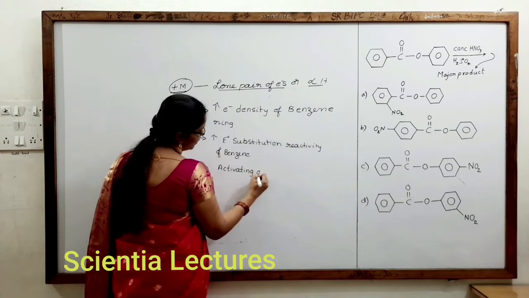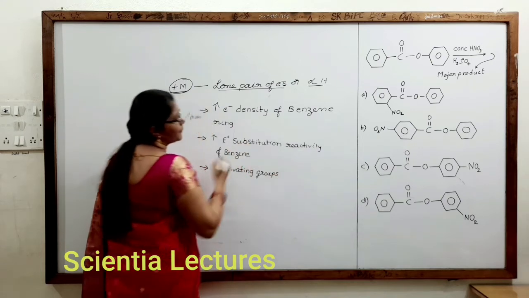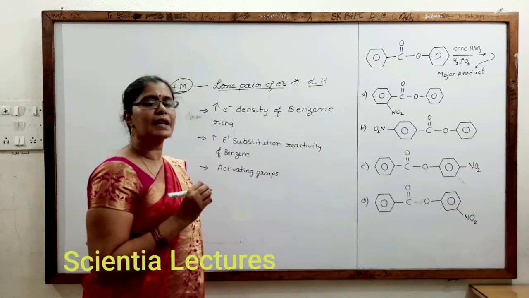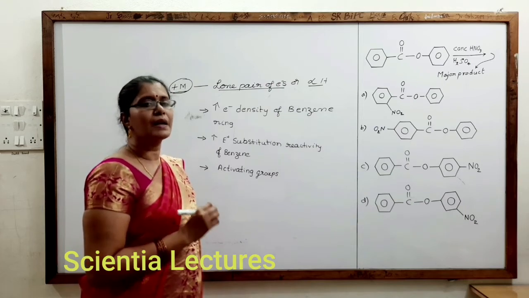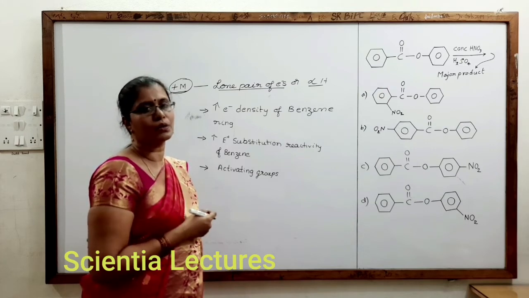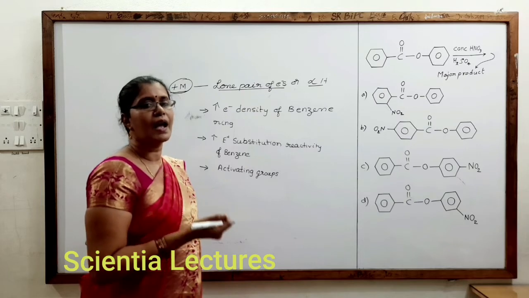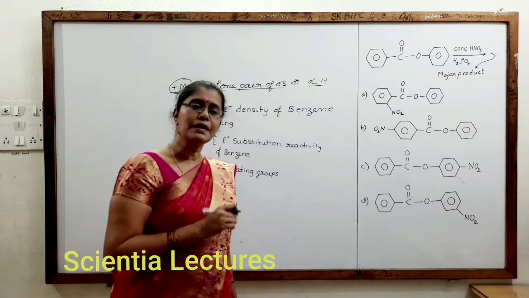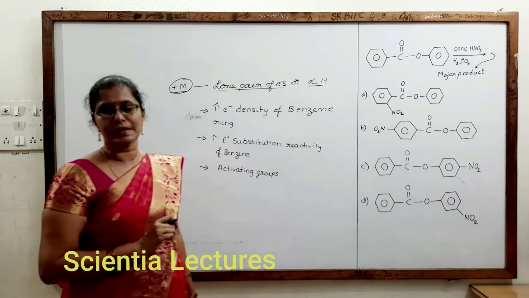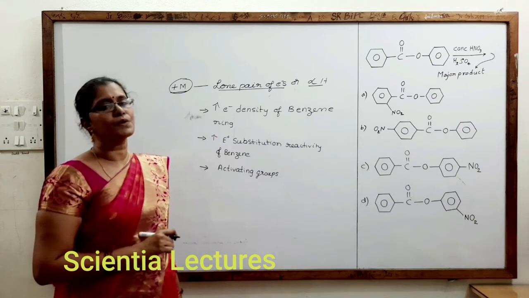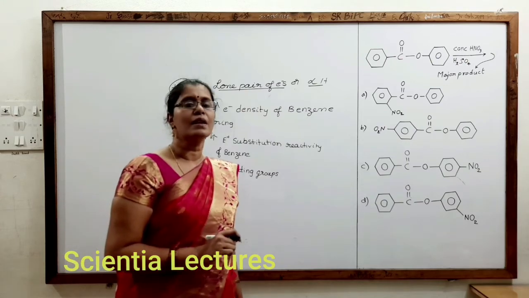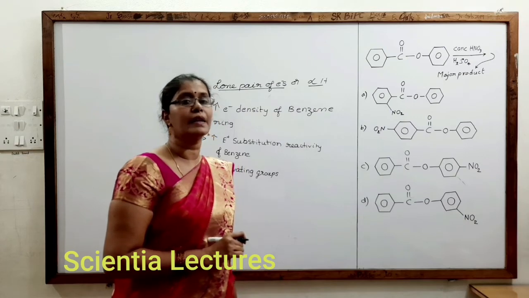All plus-M groups are activating groups except halogens, because in halogens the minus I effect is slightly greater than the plus-M effect. Minus I is the minus inductive effect. It will pull the sigma electron cloud; pulling electron density is called the inductive effect. As it can pull the electron cloud slightly more than it gives mesomerically, it is considered a slightly deactivating group. Except halogens, all the remaining plus-M groups are activating groups. Remember, halogens are slightly deactivating because the minus I effect is slightly greater than plus-M.